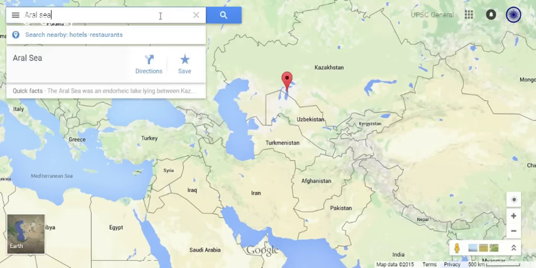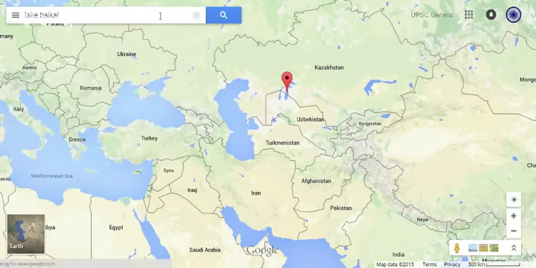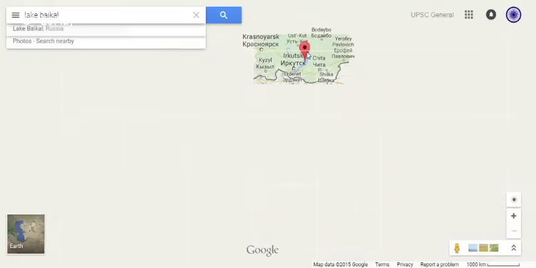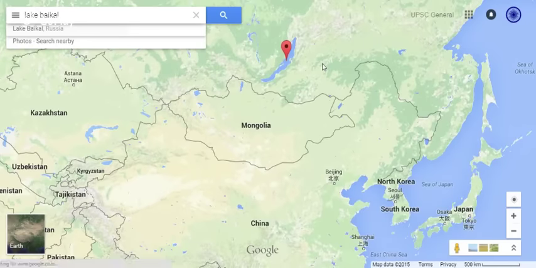And now let's look at Lake Baikal. Lake Baikal is in Russia, nearer to Mongolia. Lake Baikal is a Rift Valley lake. That means it is formed within the Rift Valley, and it is the largest freshwater lake in the world by volume. There is a difference between by volume and surface area. It contains roughly 20% of the world's unfrozen surface freshwater, and it is one of the cleanest lakes of the world.